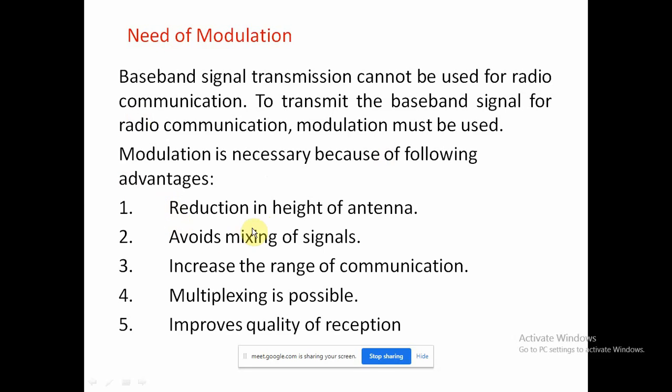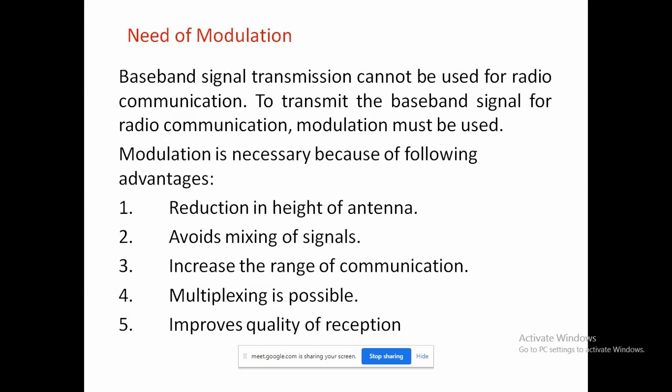The reduction in height of antenna: for transmission of radio signals, the antenna height must be a multiple of wavelength, and that wavelength is defined as c by f, where c is nothing but the velocity of light, and f is the frequency of the signal to be transmitted.